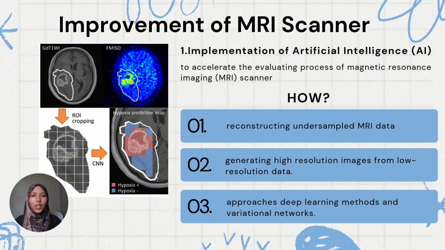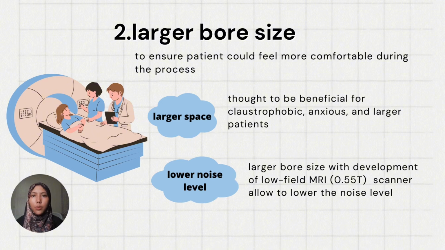And the last one, AI also uses deep learning methods and variational networks to accelerate the evaluating process of the MRI scanner. The second one is larger bore size. This is to ensure patients feel more comfortable during the process. Larger space is thought to be beneficial for claustrophobic, anxious, and larger patients, and for lower noise level. Larger bore size with the development of low-field MRI, which is a 0.55 Tesla scanner, allows lower noise level.